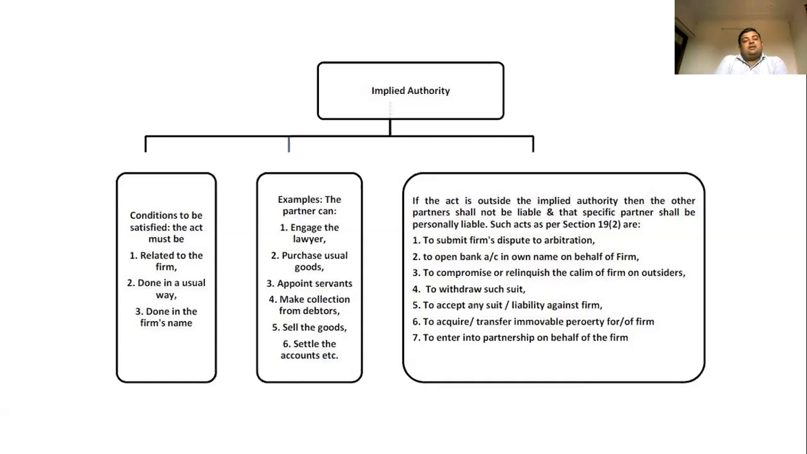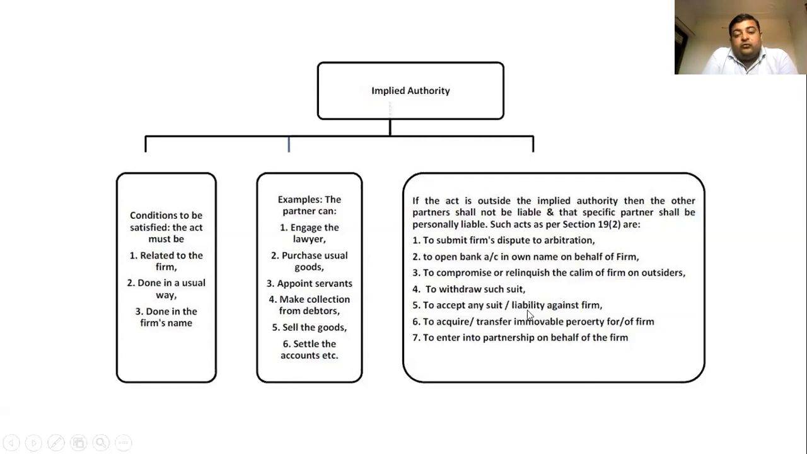For example, there was a claim on the firm, and one partner has done a dealing with another that I will make a settlement for the claim, so you should give this much benefit to me. In such a case, the implied authority cannot be invoked. Next is to withdraw a suit. For example, if there is any lawsuit filed against the firm, a partner cannot make a decision himself that he will withdraw such suit, because if you want to withdraw a suit against the firm, the consent of all the partners is necessary.